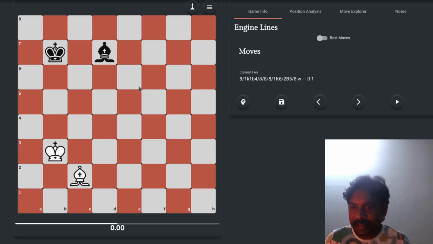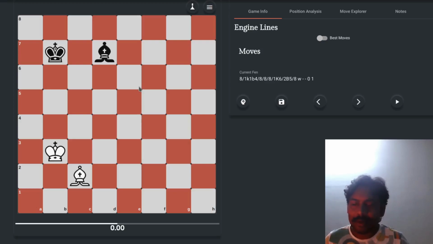In any case, just like resignation, if both sides agree that they cannot claim a win, they cannot get a winning position, then they can mutually agree to a draw. That is also a case. So we can reach a drawn game. Basically, a game can be drawn in two ways: first of all, by insufficient material, or by agreeing to the draw.